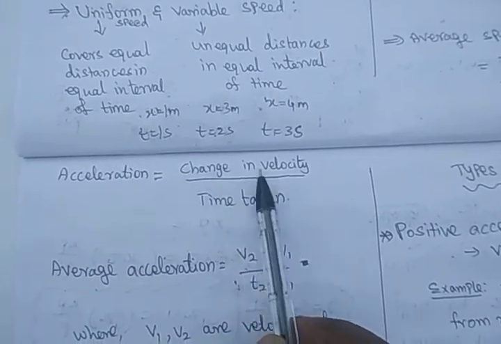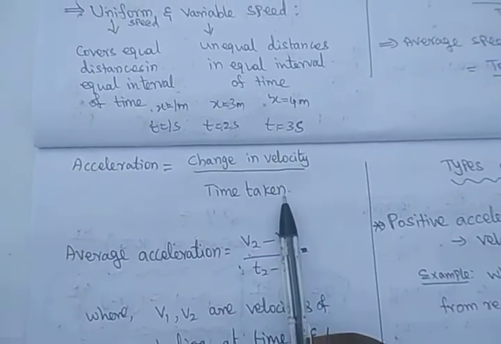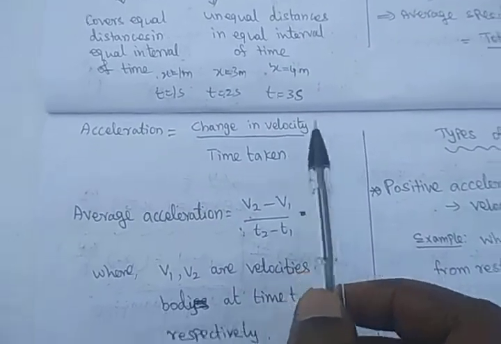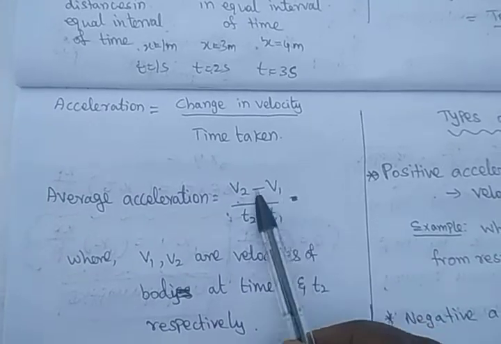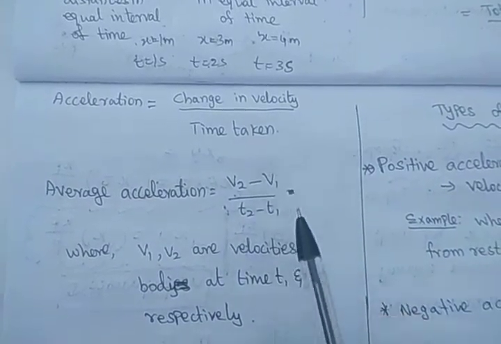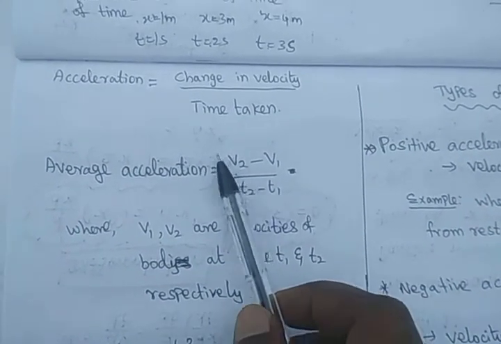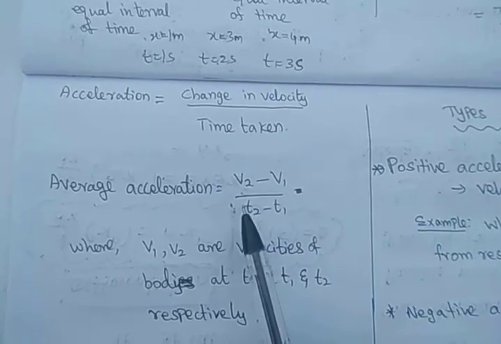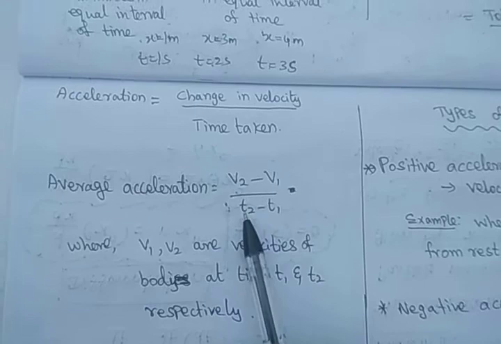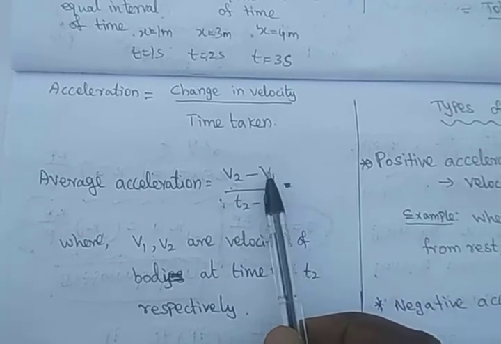Acceleration means change in velocity by time taken. Sir, what is a change in velocity, sir? Very simple. At time t is equal to 1 second, the velocity of the body is v1. At time t is equal to 2 seconds, the body's velocity is v2. That is, the velocity changes. So in the time interval between t1 and t2, there is an increase in velocity from v1 to v2.